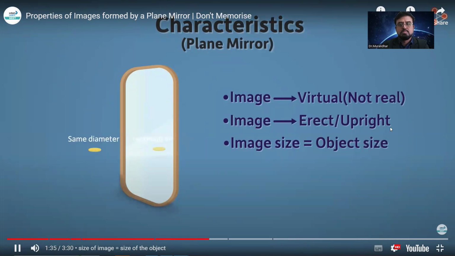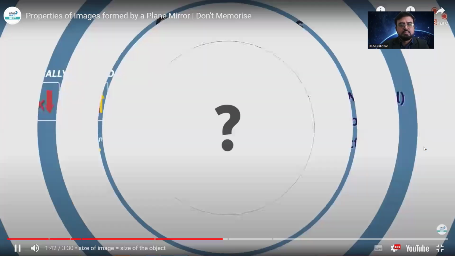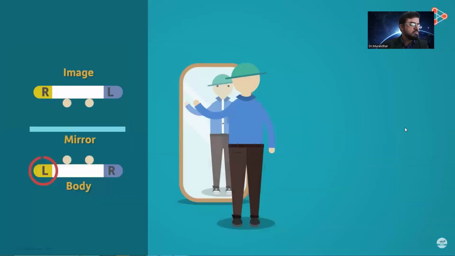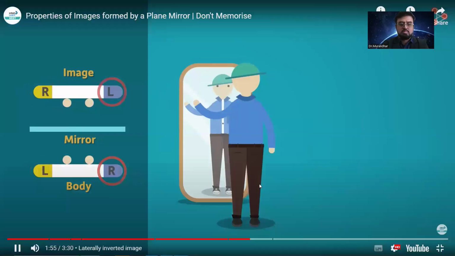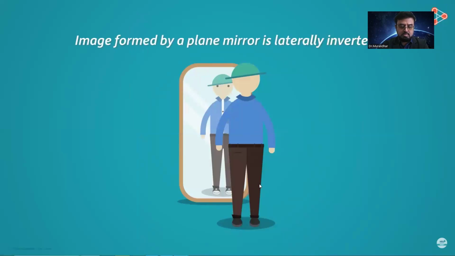The image formed by a plane mirror is not upside down, but it's laterally inverted. But the shape is also the same. What do I mean by this? When we raise our left hand, the image in the mirror raises its right hand. Our left is the image's right, and similarly, our right is the image's left. So an image follows left-right reversal. So we say that an image formed by a plane mirror is laterally inverted.